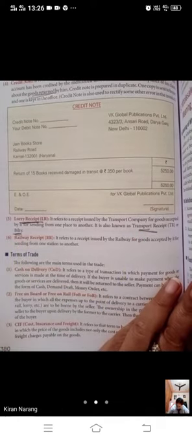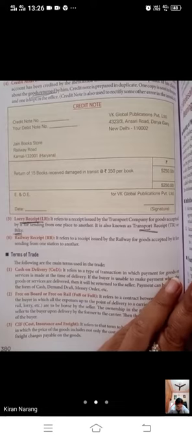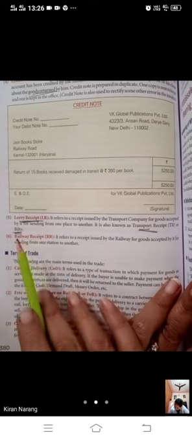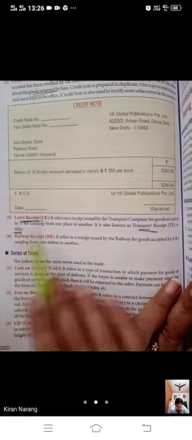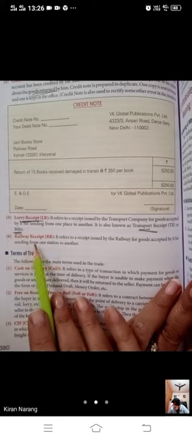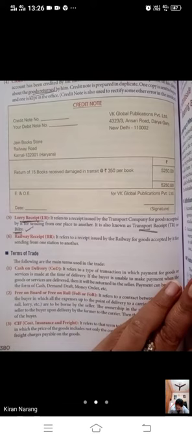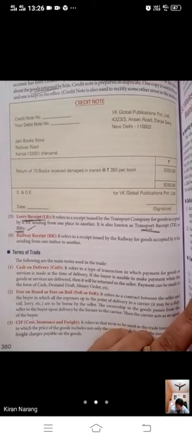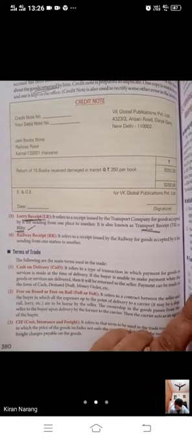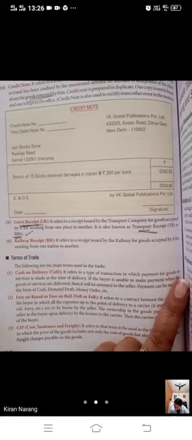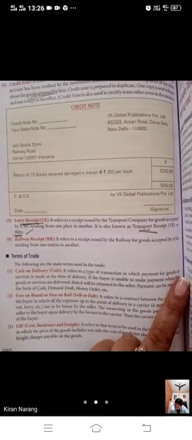Beta, if you are selling your goods to some place and you are going through a transport company, or you are using the railway for transporting the goods from one place to another, what will the railway give you? They will give you a receipt that they have received your goods, with this quantity, this thing, everything mentioned. This is called a bilty. The receipt which you receive from the transport company is called either lorry receipt, transport receipt, or bilty. They are all the same things.